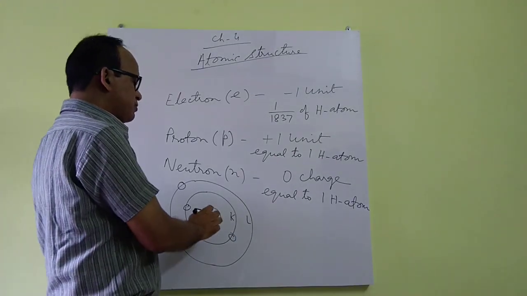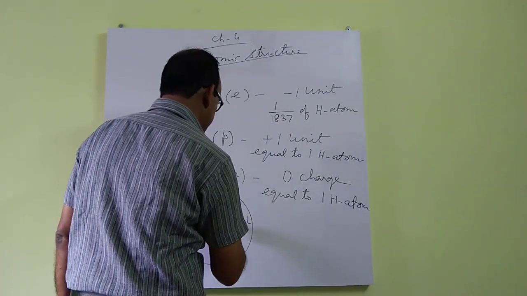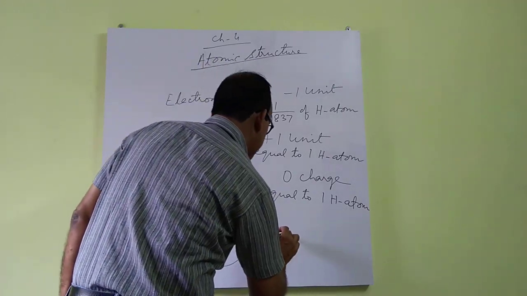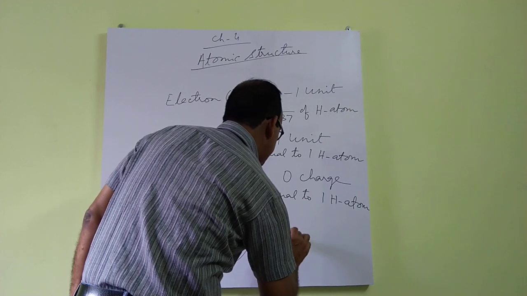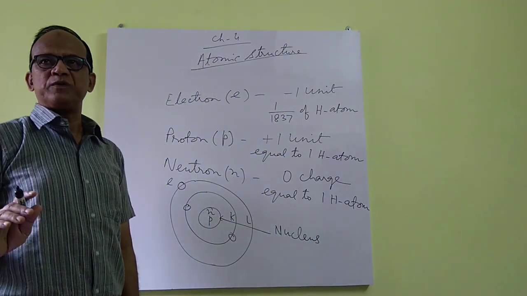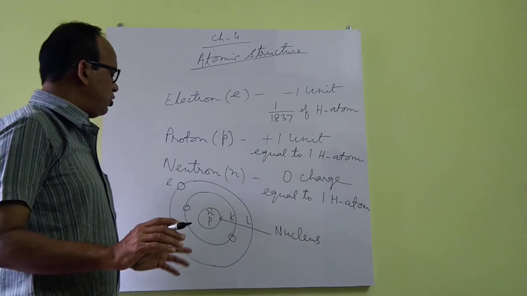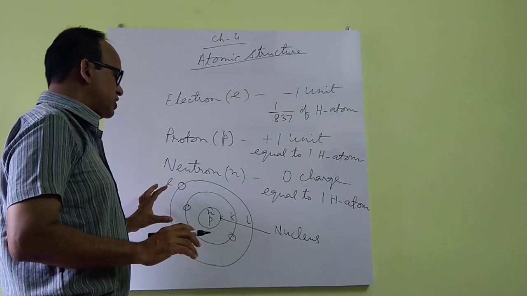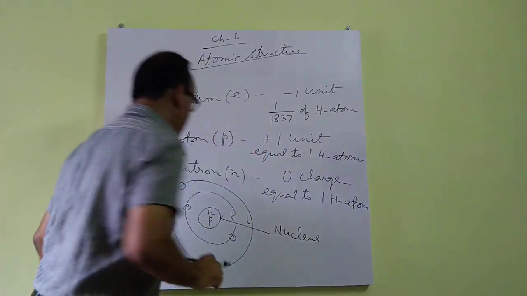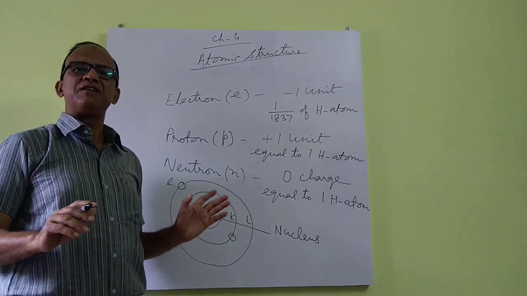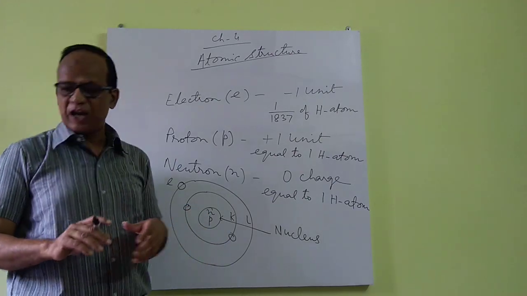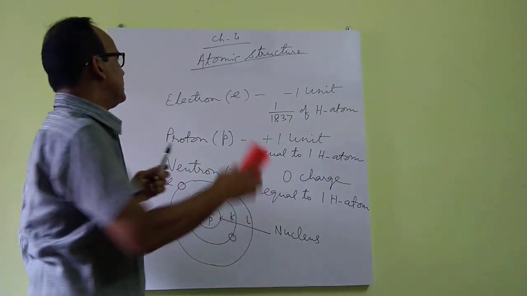So nucleus is positively charged because it contains proton. Okay? Nucleus is positively charged because it contains proton. Now this model of atom is called solar system model of atom. This was discovered by Sir Rutherford and Niels Bohr. Now what is atomic number?